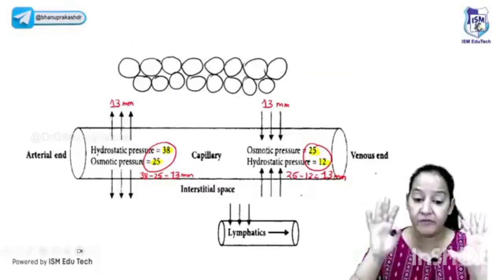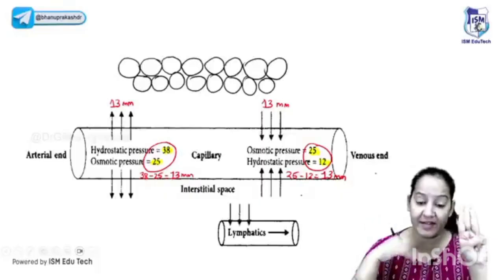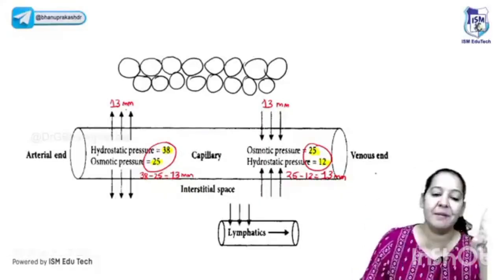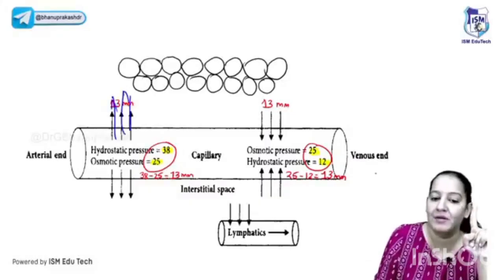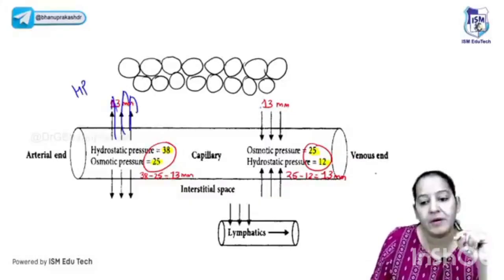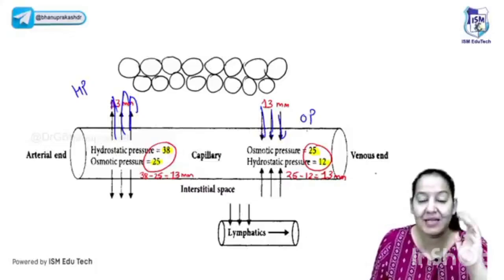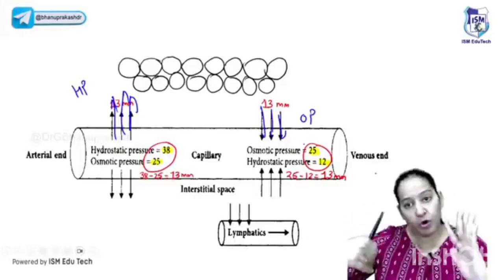Now you tell me the causes of edema. If you have understood this, you can tell me 3 causes of edema out of 5 from this diagram. You will say, ma'am, the first reason can be that outward pressure is more, hydrostatic pressure is more. Or oncotic pressure is less, inward is less. So if outward is more or inward is less, or both of them, it leads to edema.